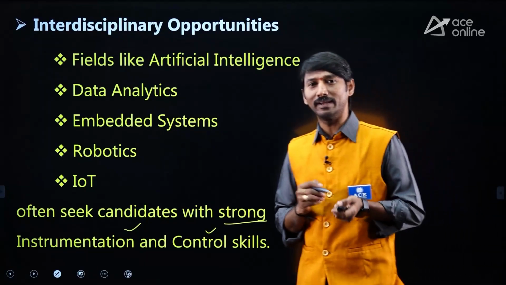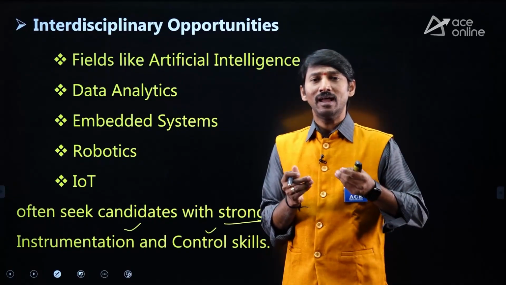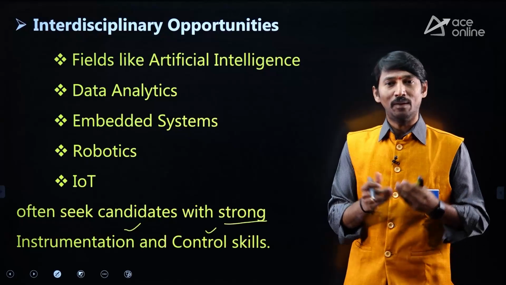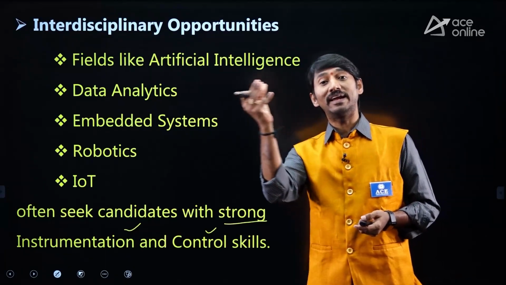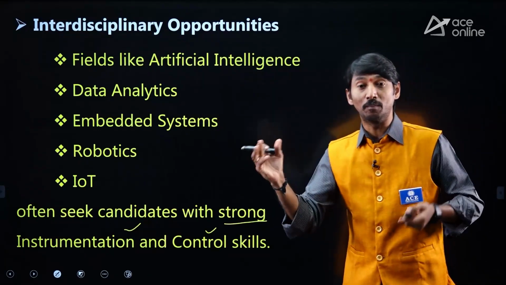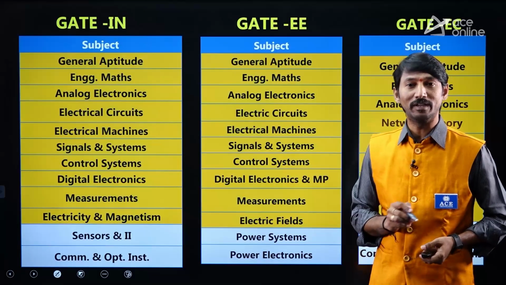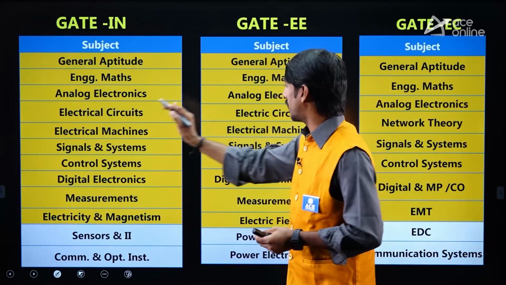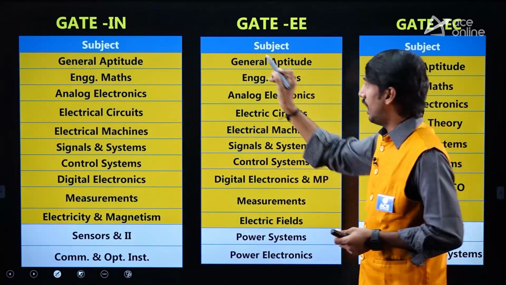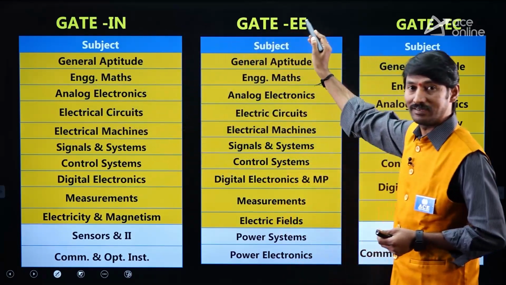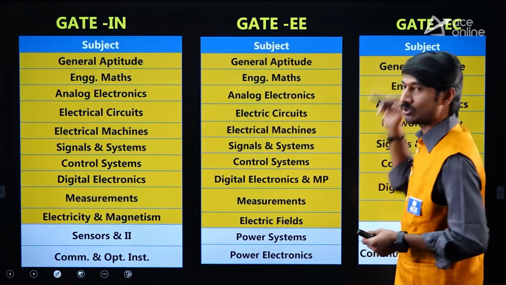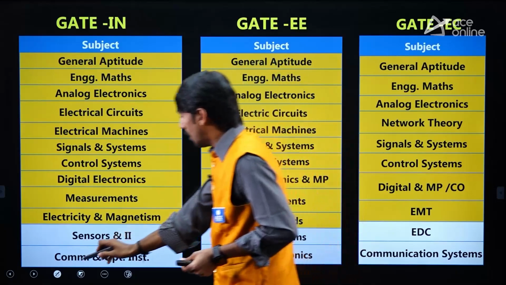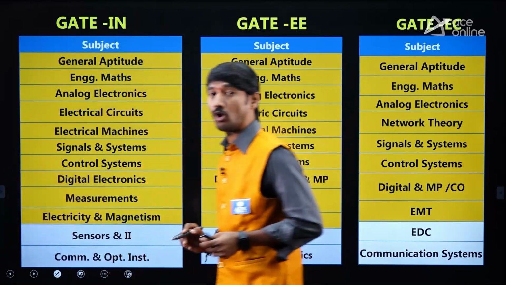Okay, now people are getting one doubt: Sir, I am an electrical student, I am an EC student, but how can I write the IN paper? IN paper is completely different, no? No sir, IN paper is not completely different. I am comparing the syllabus of the IN paper with the electrical paper syllabus as well as the electronics paper syllabus. I have highlighted the things which are common subjects.